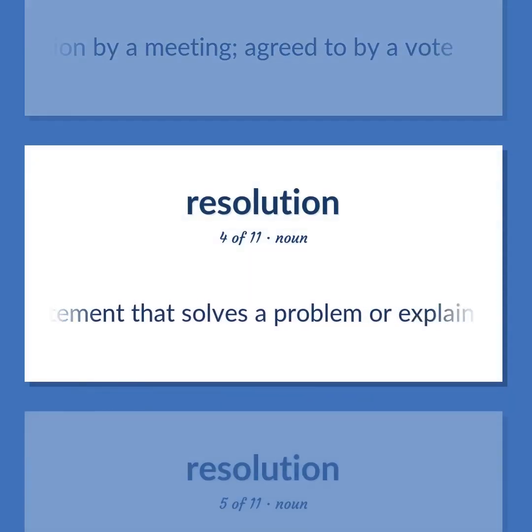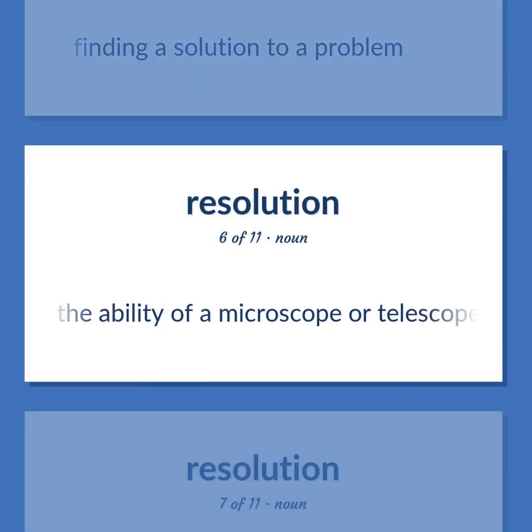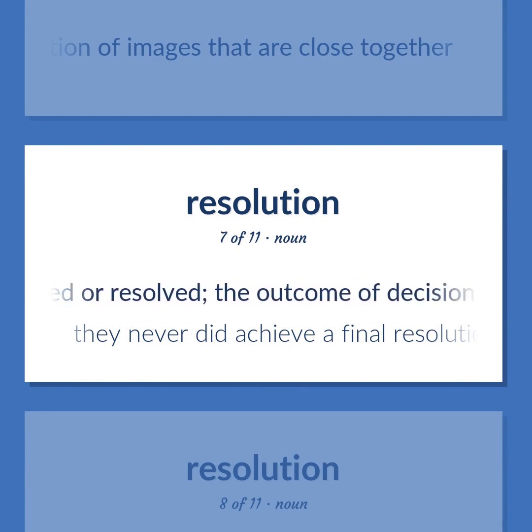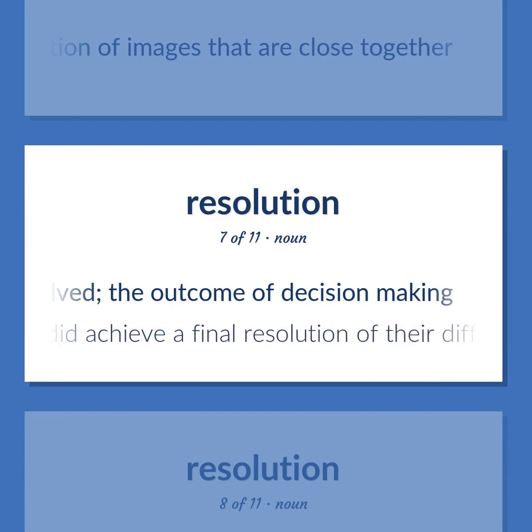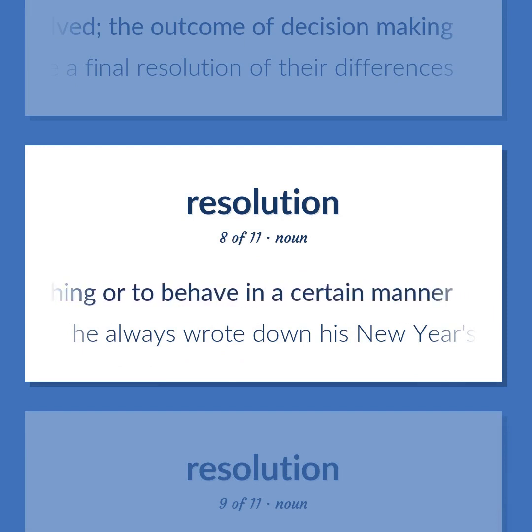A statement that solves a problem or explains how to solve the problem. Finding a solution to a problem. The ability of a microscope or telescope to measure the angular separation of images that are close together. Something settled or resolved, the outcome of decision-making. They never did achieve a final resolution of their differences. A decision to do something or to behave in a certain manner. He always wrote down his New Year's resolutions.